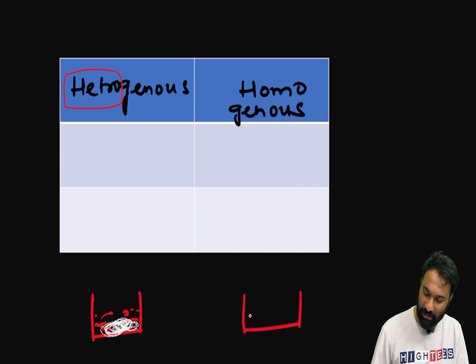What is the meaning of homogeneous? Here we have H2O, and now I am adding sugar to it.